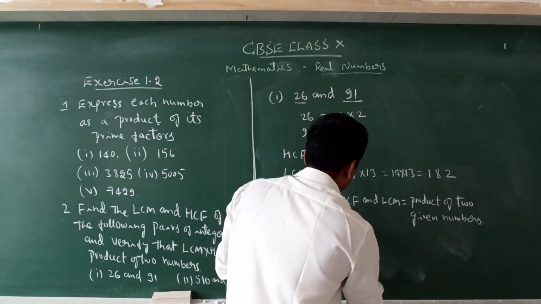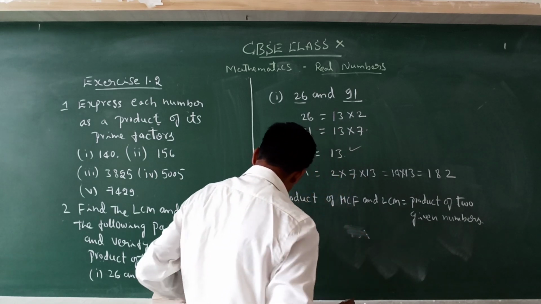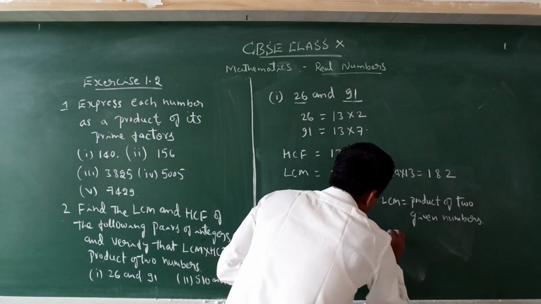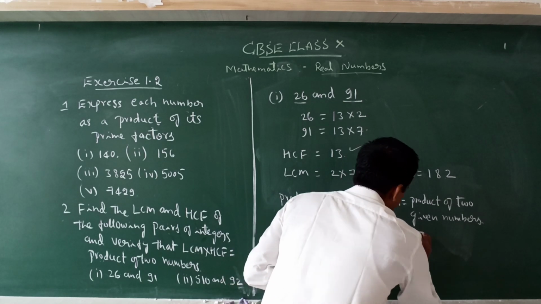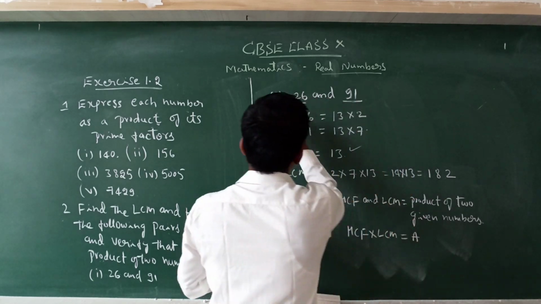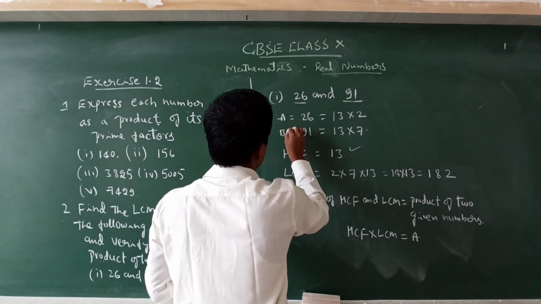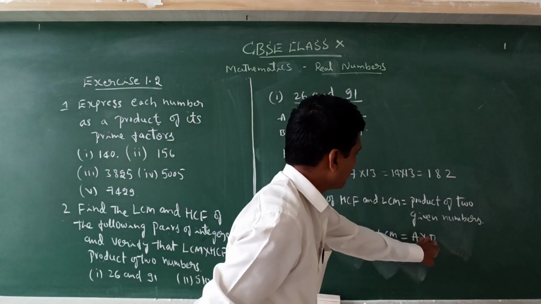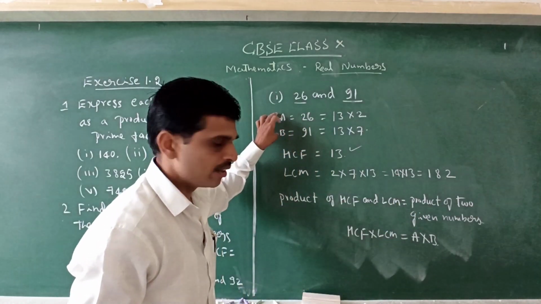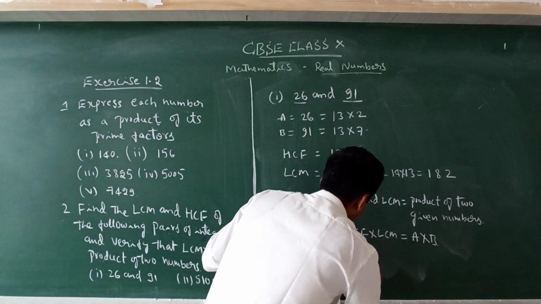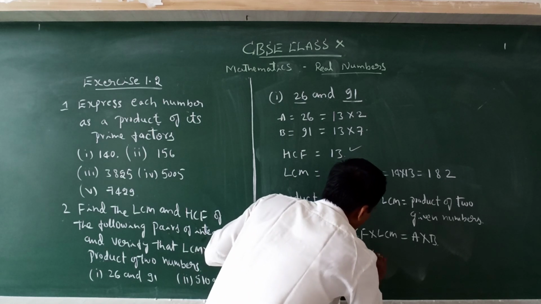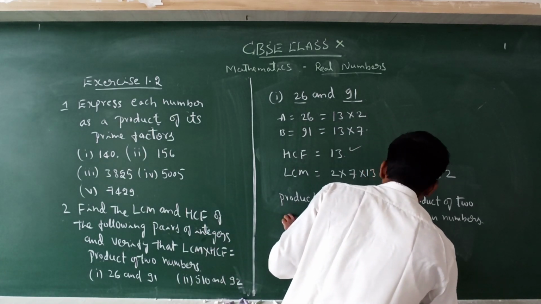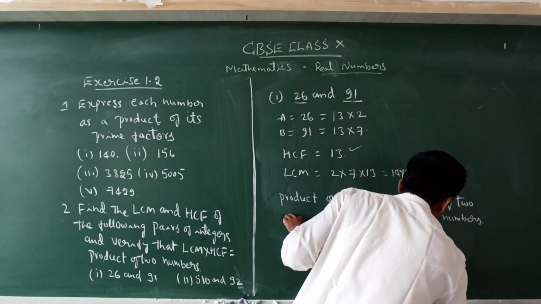Therefore in symbolic representation, HCF into LCM is equal to A into B, where A is the first number and B is the second number, any two positive integers. So 13 into 182 is equal to 26 into 91.